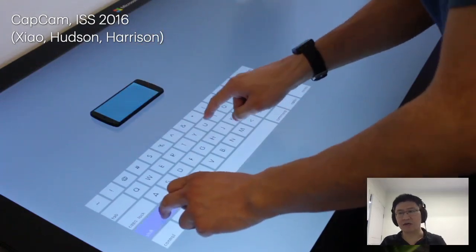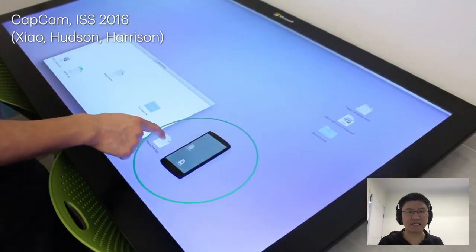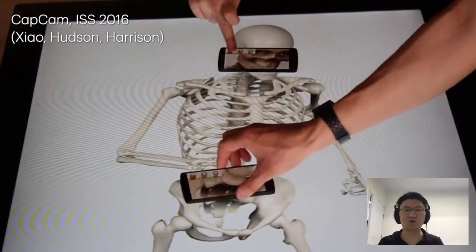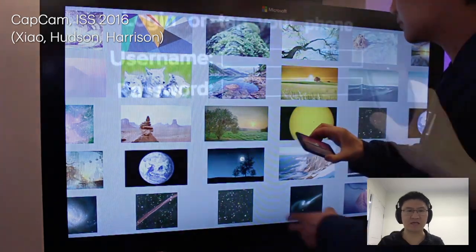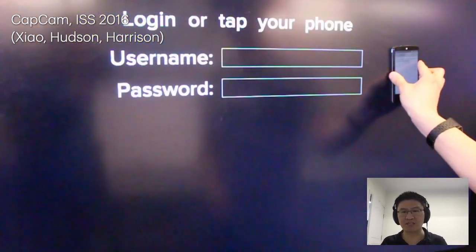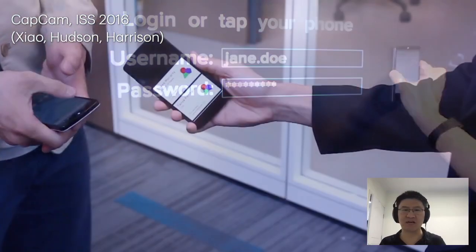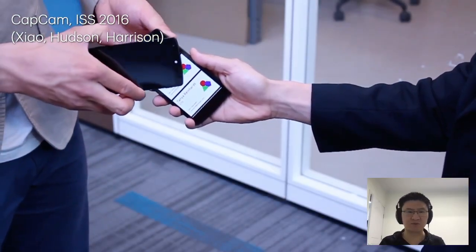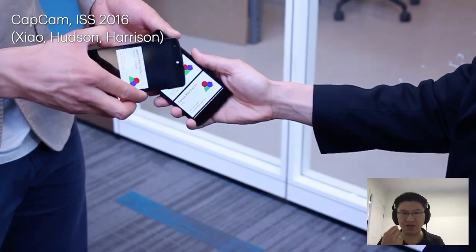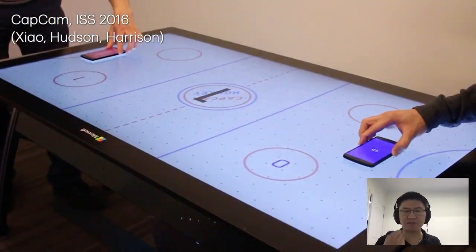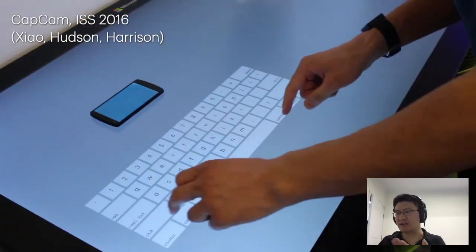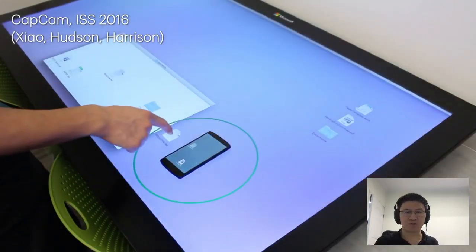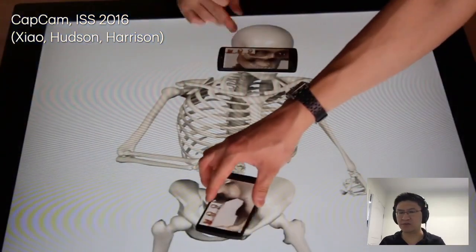The next year, at ISS 2016, we published CapCam, which lets us quickly pair a phone to a larger touchscreen, here a Microsoft Surface, to create positionally tracked cross-device interactions. When a phone is pressed to a screen, a pairing code is flashed underneath the phone's camera, enabling those devices to connect instantaneously with no prior arrangement, and then enabling these lovely positionally tracked interactions.